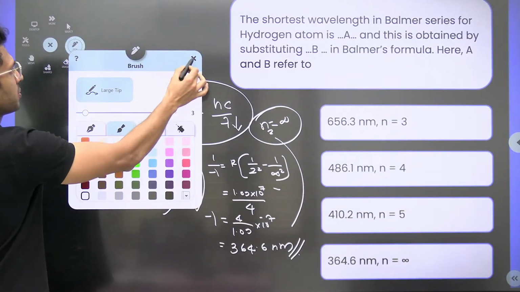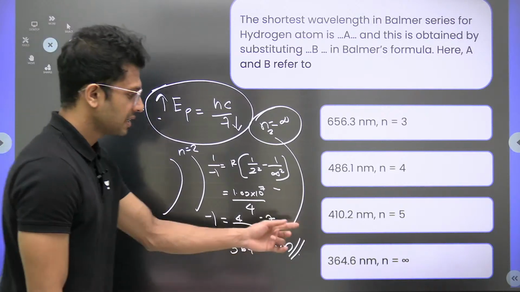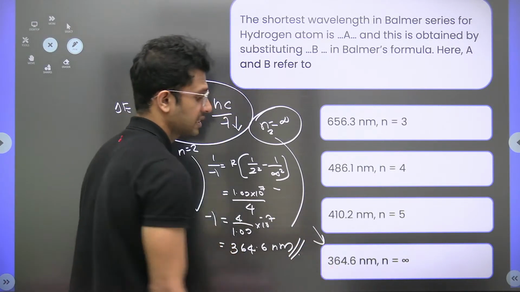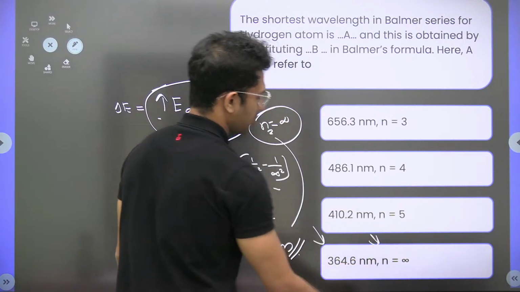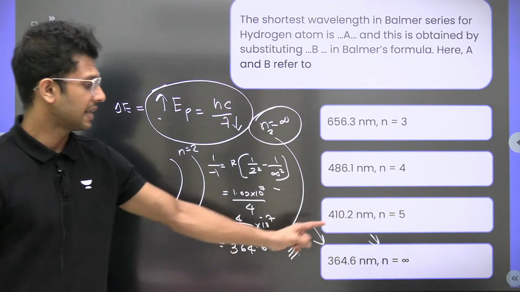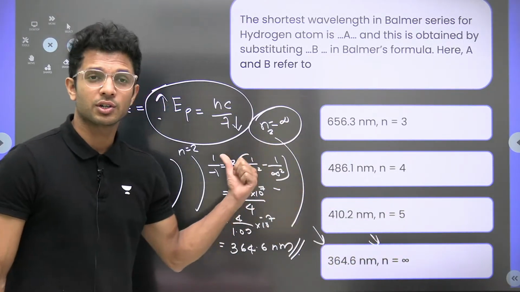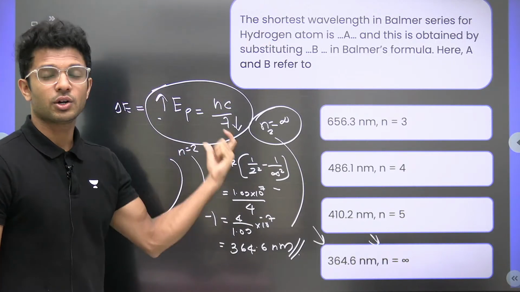So which one can be our option? Yes, the wavelength is 364.6 nanometer and the n value will be infinity, because it jumps from infinity to n equal to 2 to have the maximum energy or the shortest wavelength.